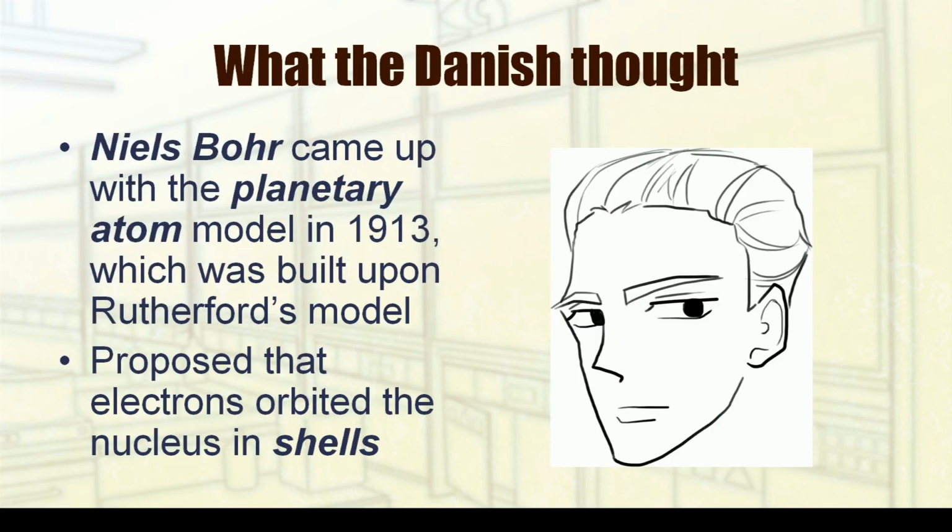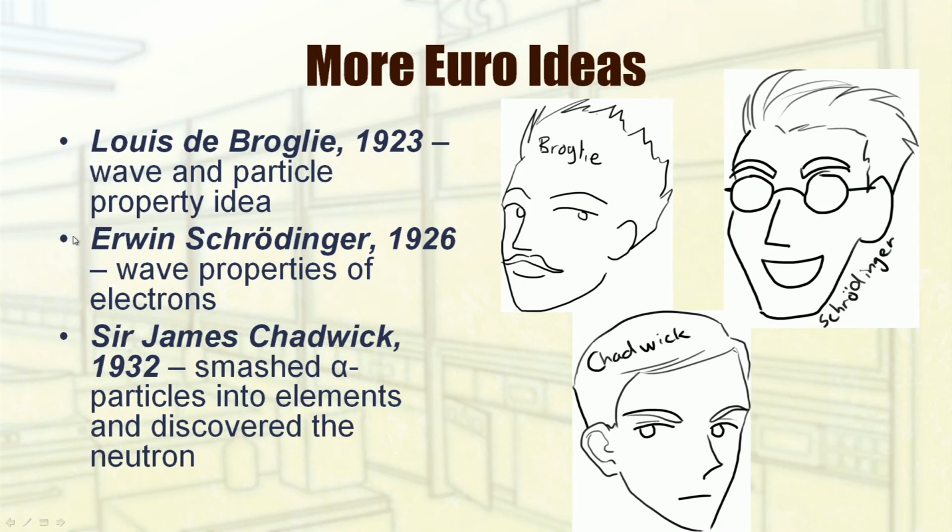Danish scientist Niels Bohr in 1913 proposed that electrons had to move in ordered orbits called shells, otherwise the electrons would just fall towards a positively charged nucleus in the center. A few more notable scientists are the French Louis de Broglie. I'm sorry, I don't speak French. I don't know how to pronounce that. I'm so sorry. Who in 1923 proposed the idea that particles could have both wave and particle properties. Austrian Erwin Schrödinger in 1926 proposed the idea of wave properties in electrons.